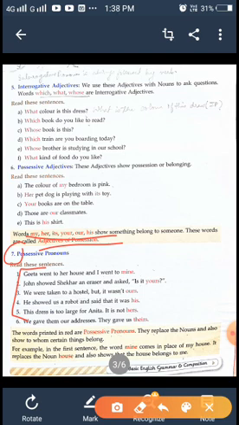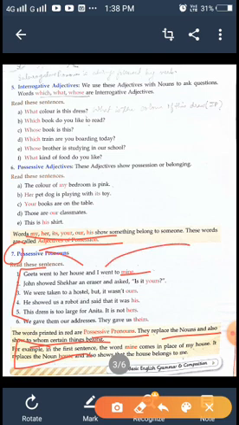Possessive pronouns, the two words printed in red, replace the noun and also show to whom certain things belong. They are giving the example. So I would like to read the sentence: Geeta went to her house and I went to mine. Geeta went there, I went to mine.